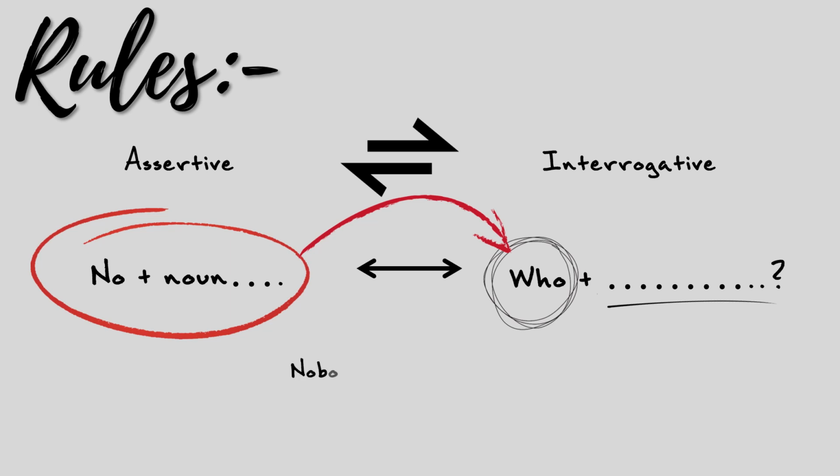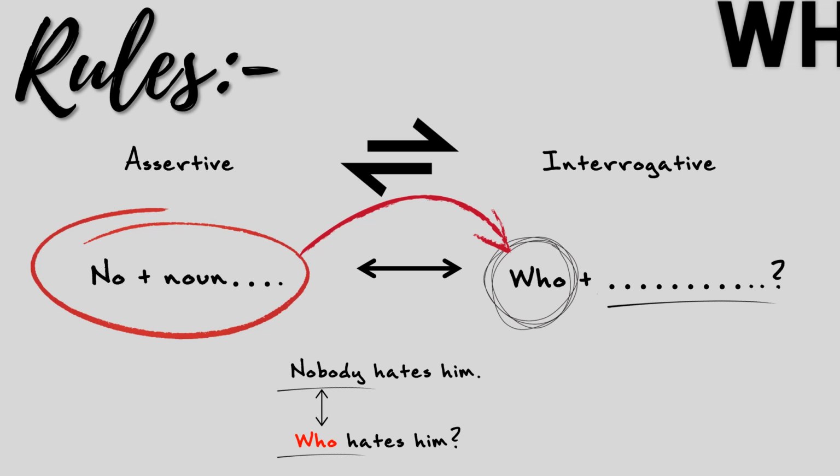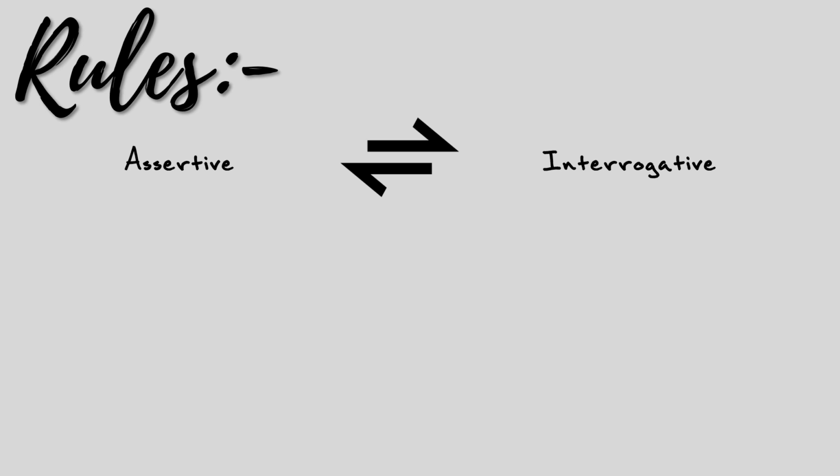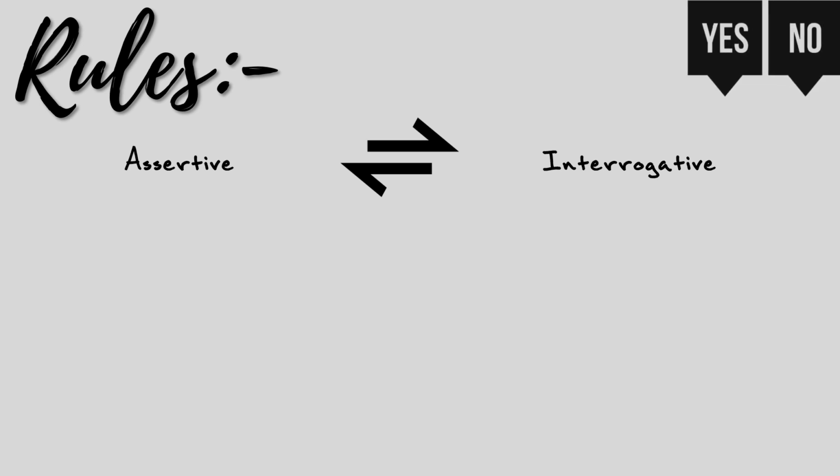For example, if I give you the sentence, nobody hates him, we see that there is a word nobody, so we must replace the word with who. So the answer of this interrogative sentence will be who hates him? You can also make yes/no questions of the same statement as well.